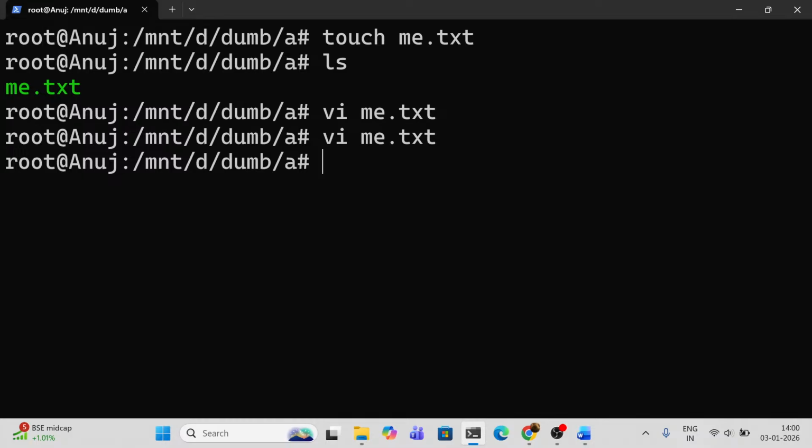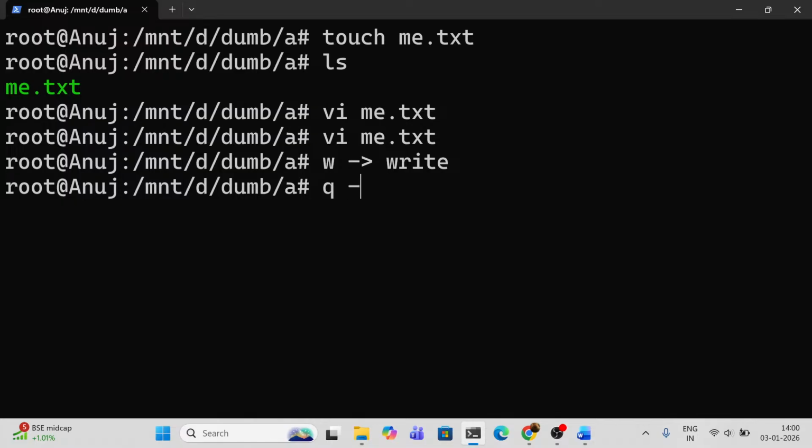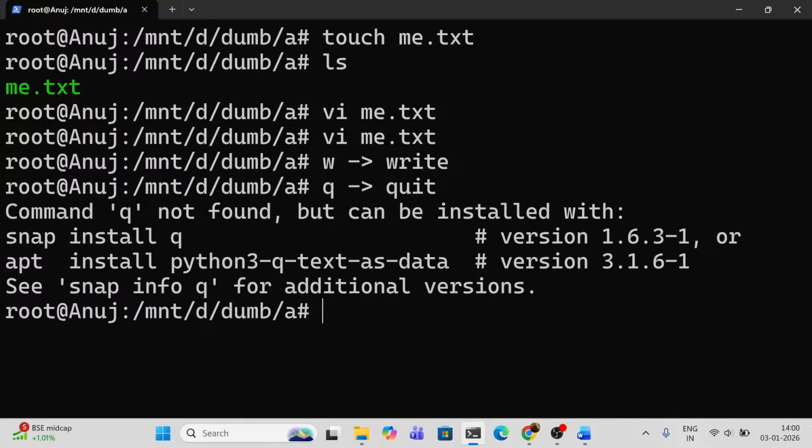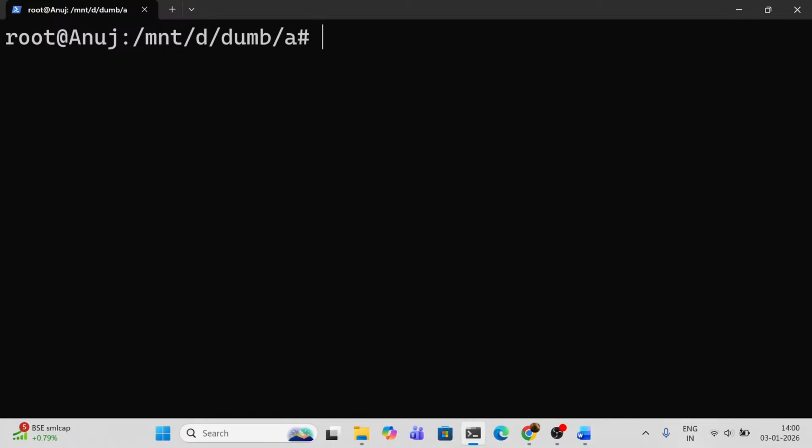Now there are some commands. W means write, and Q means quit. So WQ means write and quit with save.